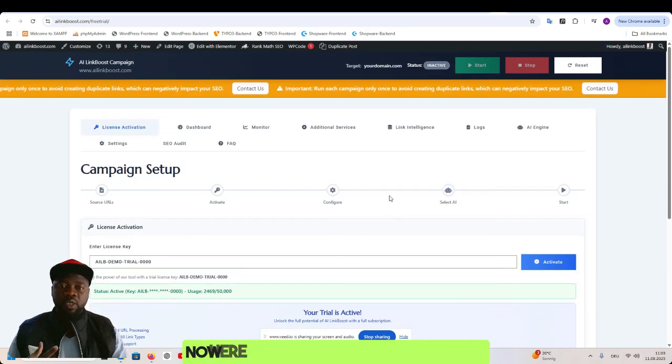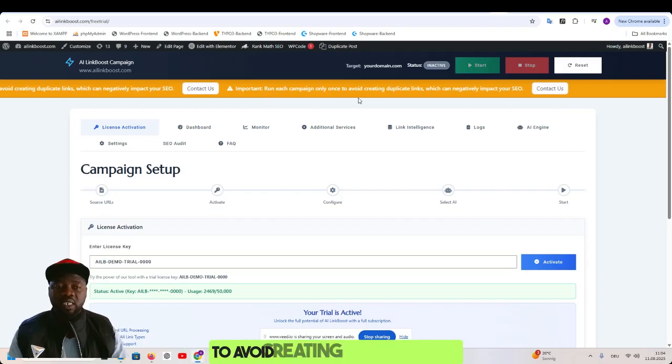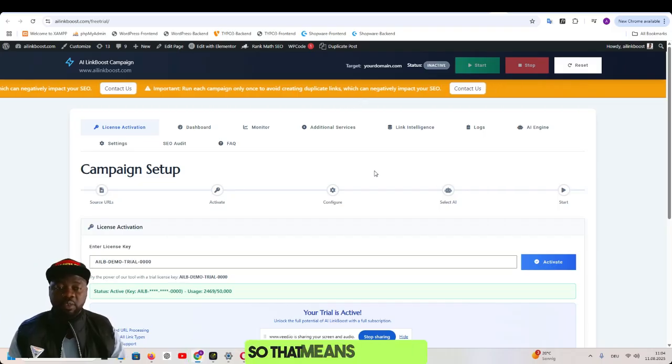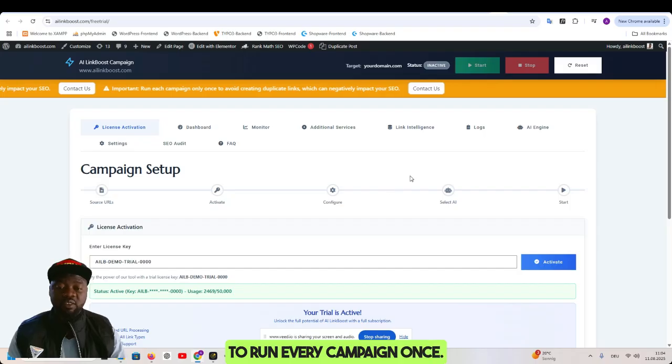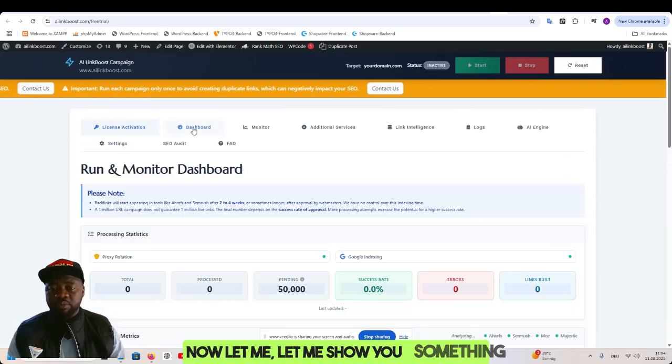Now here you can see an important notice. It says run each campaign only once to avoid creating duplicate links, which can negatively impact your SEO. So that means you have to run every campaign once. Now let me show you something in the dashboard.